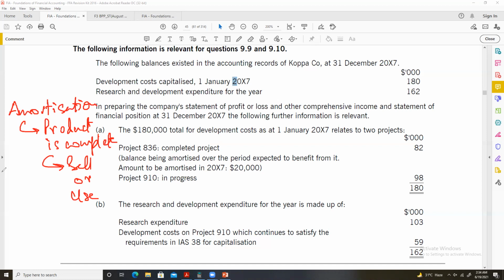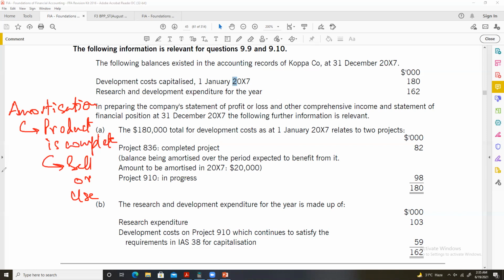Now, for example, let's suppose that a company has a team of software developers, and they are given the task to develop a software exclusively for the company to perform certain tasks. Amortization will only be charged on the computer software, as computer software is an intangible asset, as I told you when I started the video.